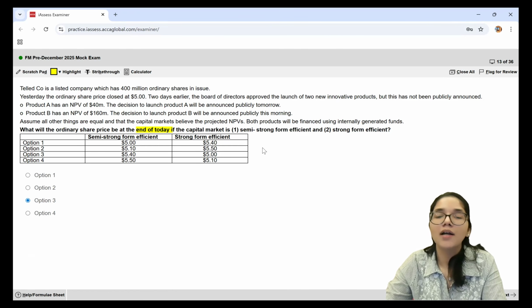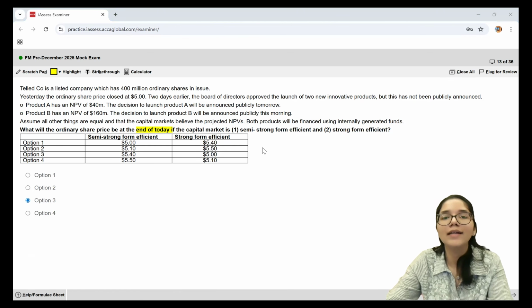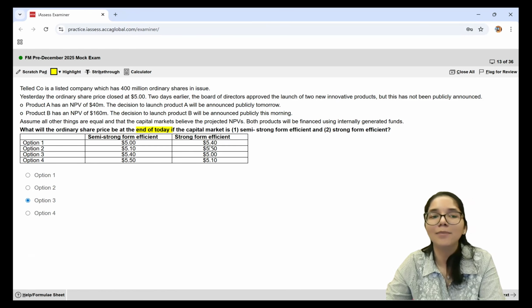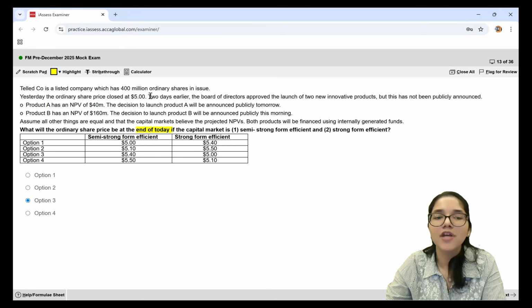Let's also discuss how we will do it for the strong form efficient market. Strong form efficient markets are those where markets do not react as per the news. Anything which is not yet made public is also already absorbed in the share price. So when the company is deciding to launch these products, the share prices have already adapted that. So yesterday the share price was $5, and this price has already included everything that the company was just about to make